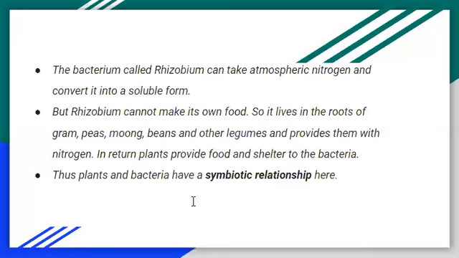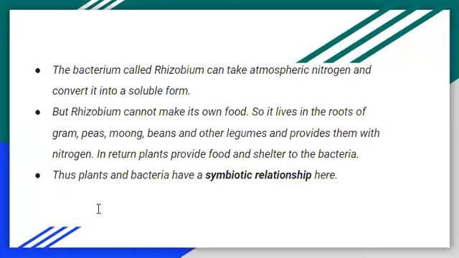This symbiotic relationship between the leguminous plant and rhizobium bacteria plays a very important role in replenishing nutrients into the soil. So it means that the nutrients which are important for plant growth must be put back into the soil. Why?